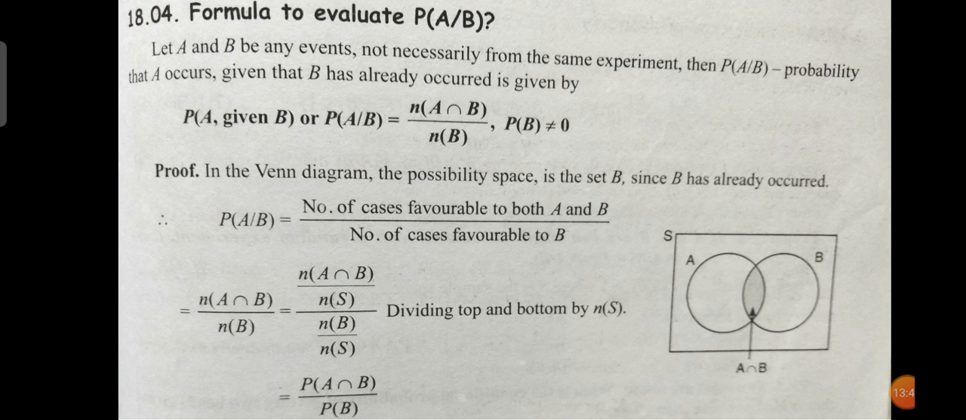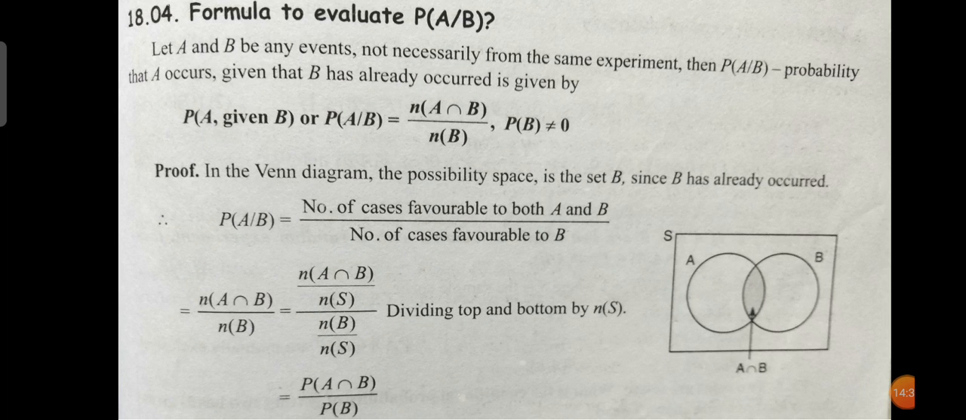Yes, so the Venn diagram is given. A intersection B is given. That is, N of A intersection B is given, and N of B is the number of cases favorable to B. Then N of A intersection B becomes probability of A intersection B by probability of B. So P of A given B is probability of A intersection B divided by probability of B.